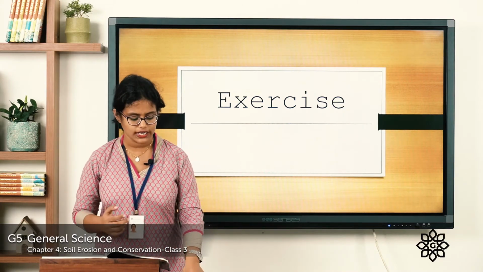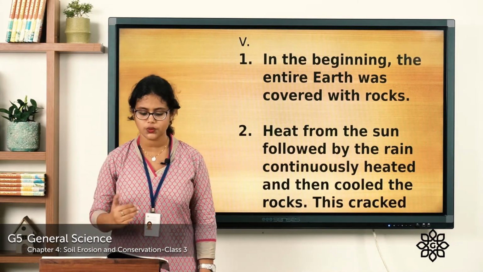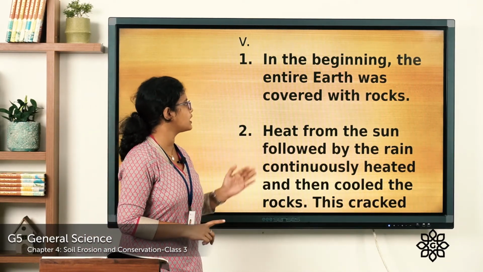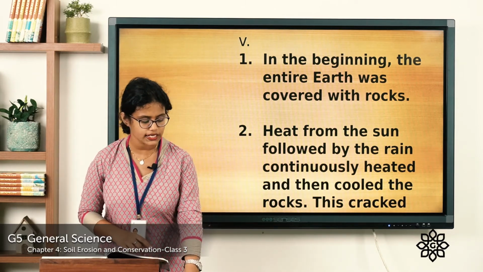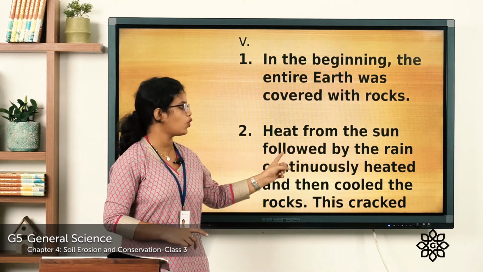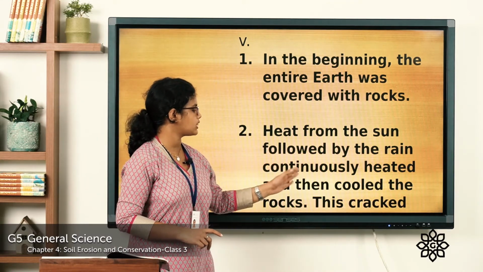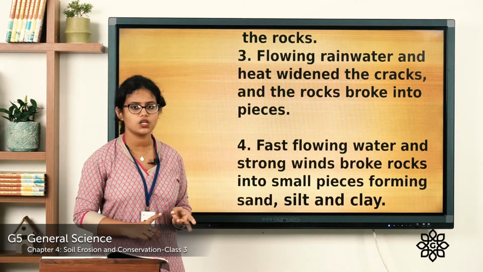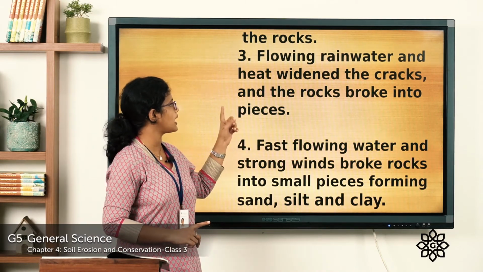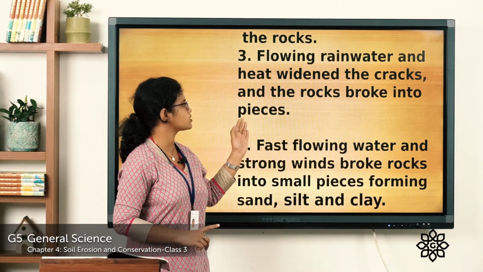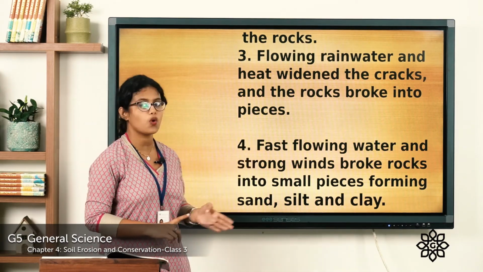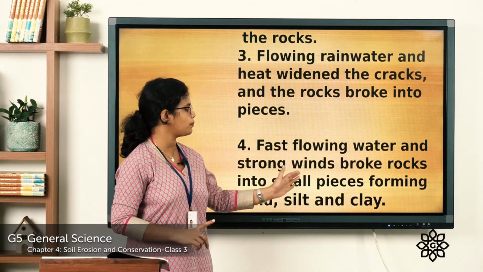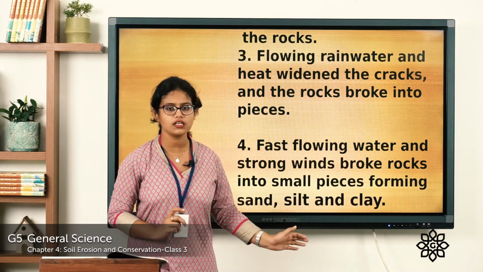So I hope you have done it. Let's see the answer. What is the correct sequence? Which is the first one? The first one is: in the beginning, the entire earth was covered with rocks. The second one is: heat from the sun followed by the rain continuously heated and then cooled the rocks. This cracked the rocks. Then what is the third one? Flowing rainwater and heat widened the cracks and the rocks broke into pieces. Then what is the fourth one? Fast flowing water and strong winds broke rocks into small pieces, forming sand, silt and clay.